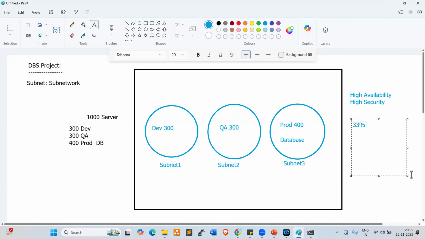AWS is in first place, right? Every organization, every project team, they're using AWS. Along with AWS, they're using either Azure or GCP. So in our course, three clouds will be covered: AWS, Azure, Google Cloud, right? Because multi-cloud is very, very important. Every organization is using multi-cloud. Clear, right, everyone?